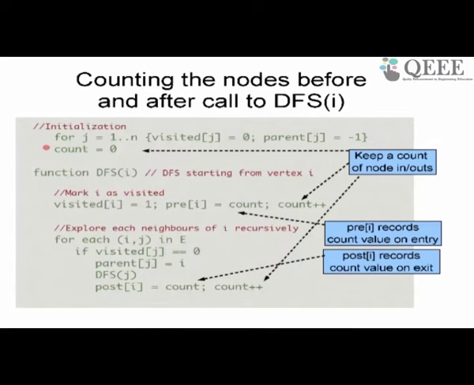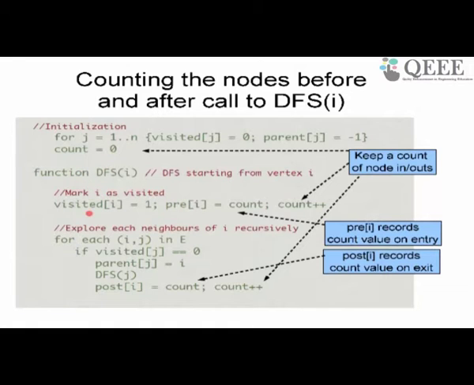First thing I do is keep a count of all the visits to a node. Now I'm not counting the number of nodes visited; I'm counting the number of times a node has been visited. A node will be visited once when you enter the node and once when you exit the node. Initially I start with count equal to 0, then I enter the node.